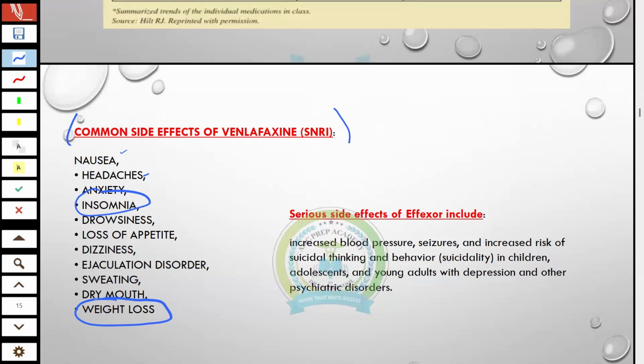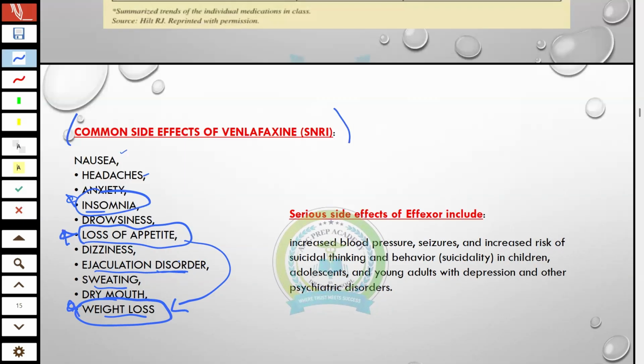This is a benefit for these patients: remission of symptoms along with weight loss. So this is a good medication option for this population. Insomnia, drowsiness, and loss of appetite, so ultimately weight will be lost. And also some ejaculatory disorder and sweating. So the important ones are weight loss, loss of appetite, insomnia, and ejaculatory disorder.